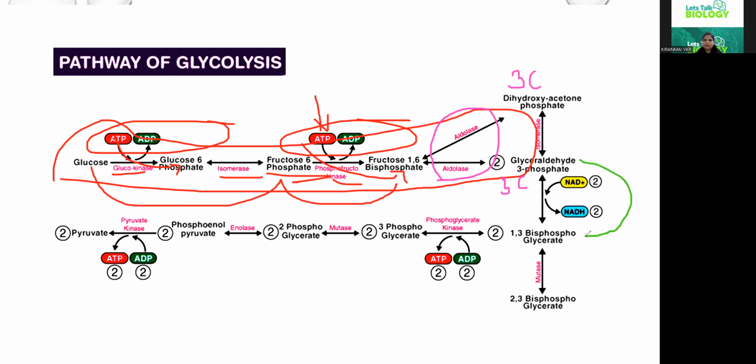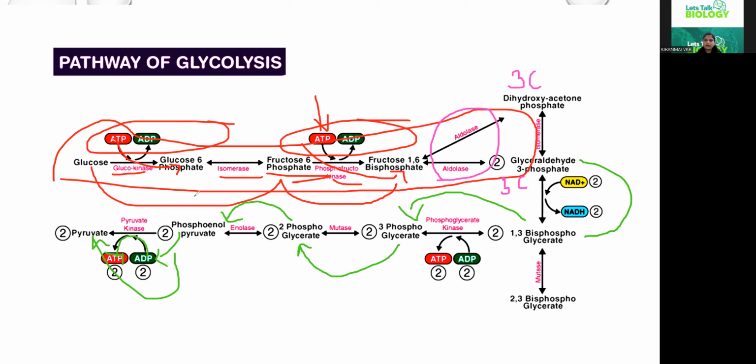It gets oxidized from an aldehyde into an acid, that is 1,3-bisphosphoglycerate. The 1,3-bisphosphoglycerate again gets broken down into 3-phosphoglycerate. 3-phosphoglycerate donates one of its phosphate groups, giving 2-phosphoglycerate. 2-phosphoglycerate gets converted into phosphoenolpyruvate, where ADP utilizes one of the phosphate groups, releasing the ATP, and at the end the product is pyruvate. At the end, 2 pyruvate.